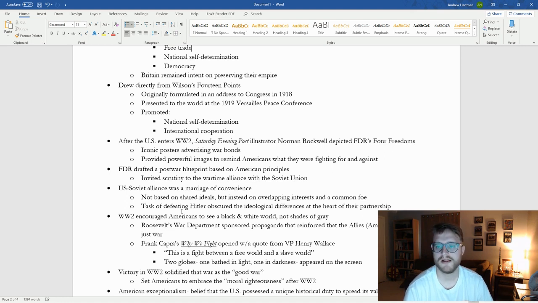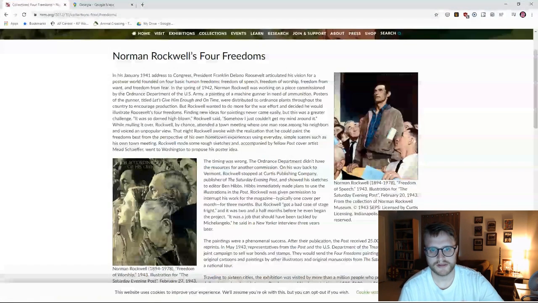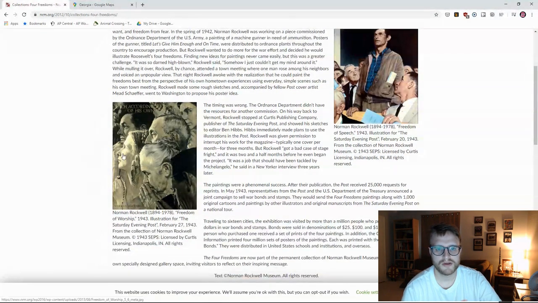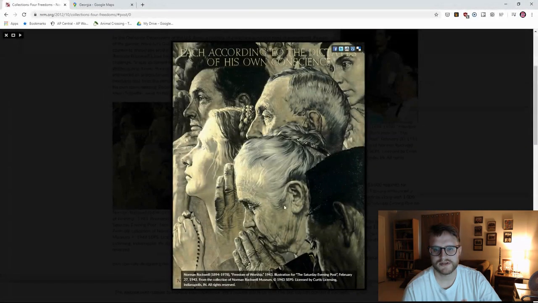Norman Rockwell depict FDR's four freedoms, which we saw here. We have the freedom of speech, which is available in the resource. We have the freedom of worship, and this freedom of worship one is interesting. Just looking at it, I don't necessarily see anybody that's not Catholic or Christian, I should say.